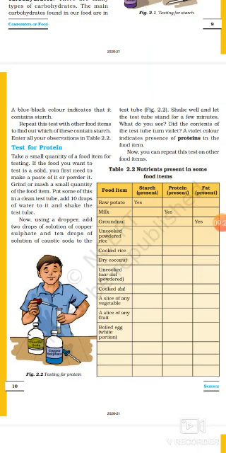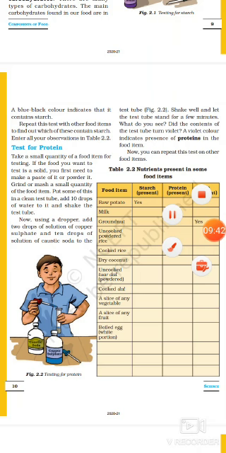Now, we will do a very simple test to check whether these food items really contain carbohydrates. Here we are taking bread and potato. We have to take a small quantity of the food item to be tested.